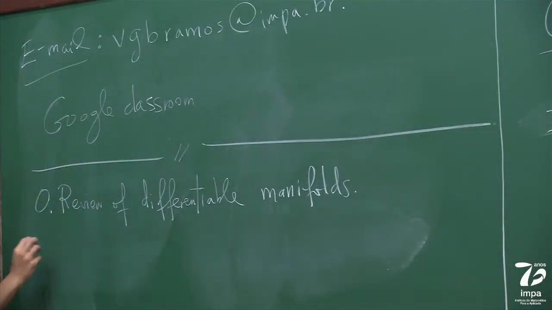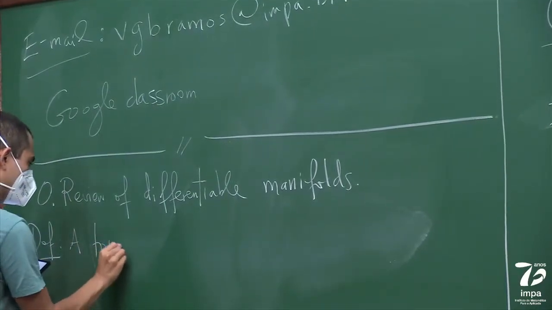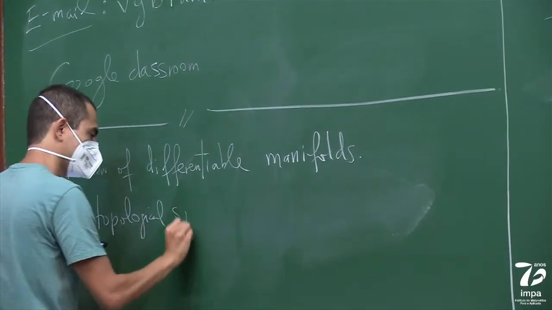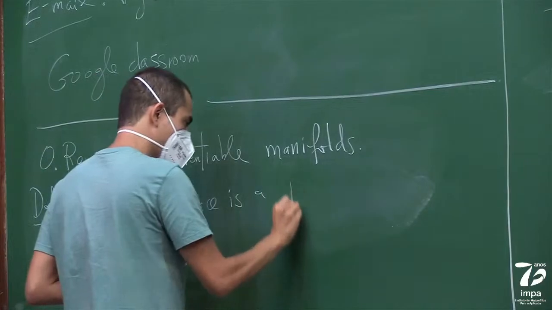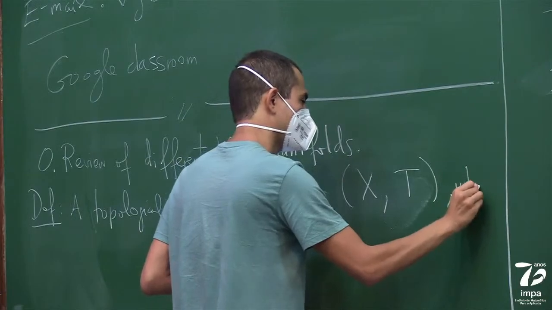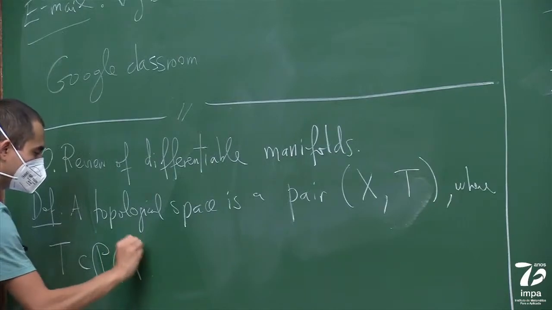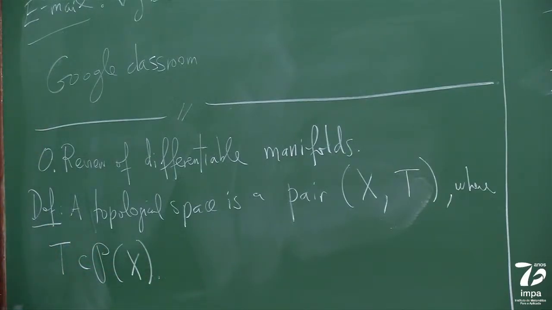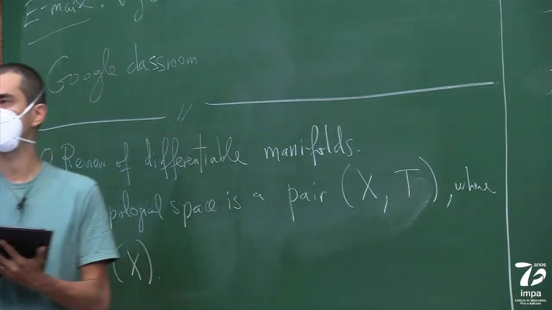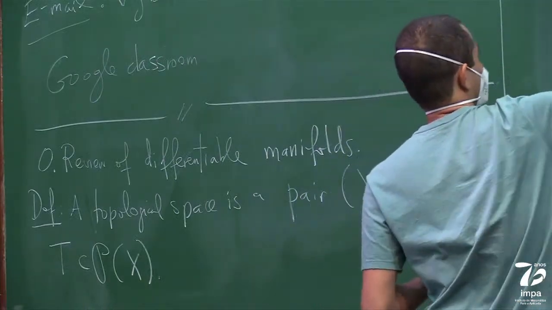So I'm going to start very basic. A topological space, just so we're on the same page, is a pair (X, T) where T is a subset of the power set of X. So it's a set and a set of subsets of X, which are called the open sets, which satisfy the following properties.